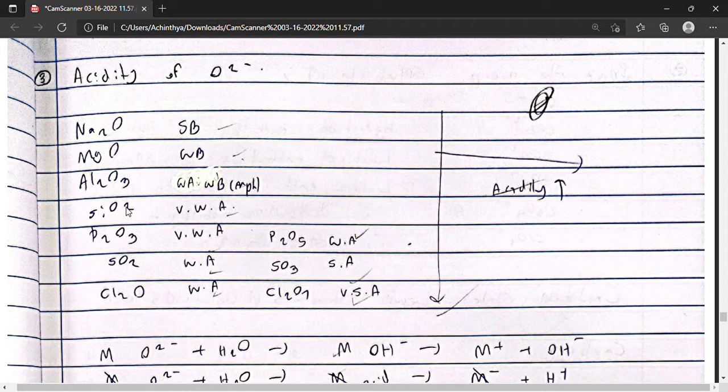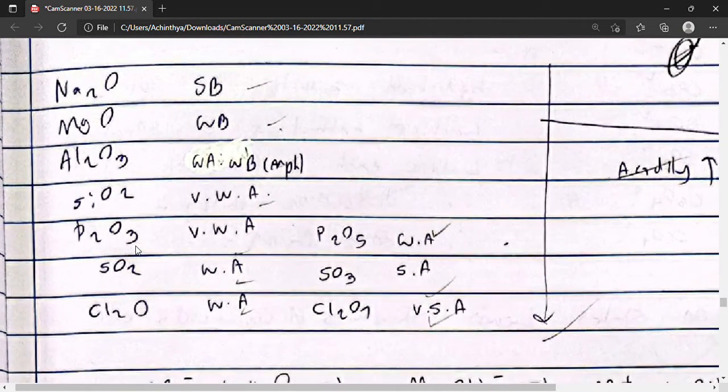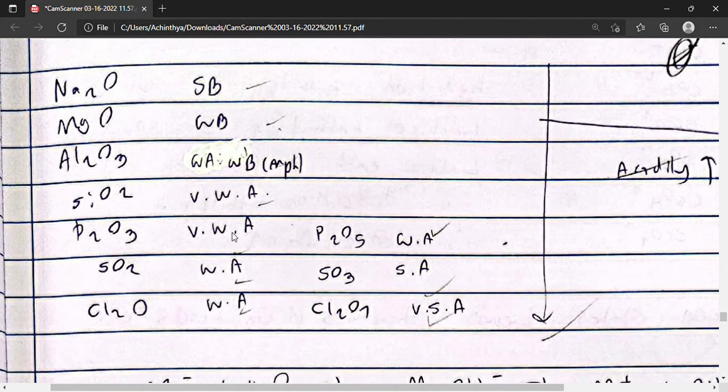Let's talk about the acidity of oxides. As we can see with the trend, the acidity of the oxides increases across a period. Here we've got the third period from sodium to chlorine, and their oxides are here. What happens is that the acidity increases across the period for the oxides. And here we have the different oxidation states for these oxides.